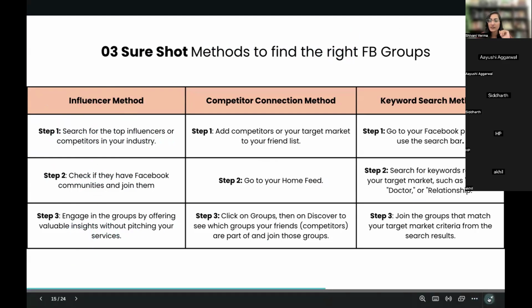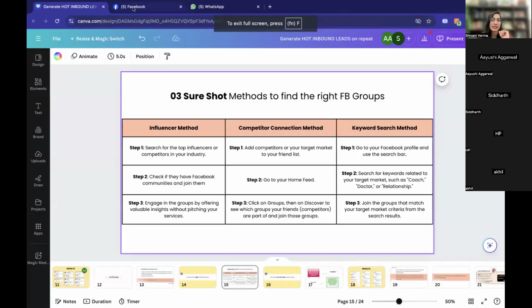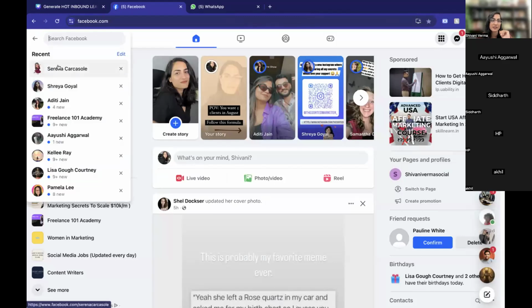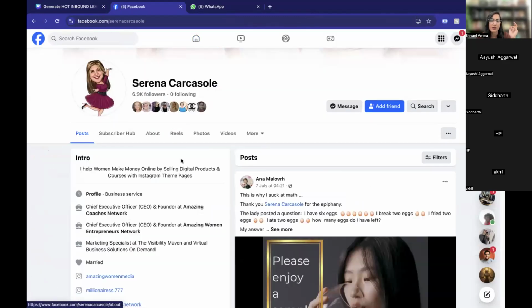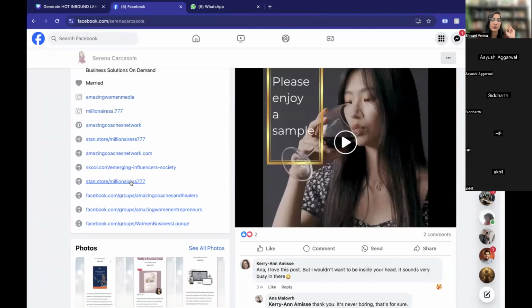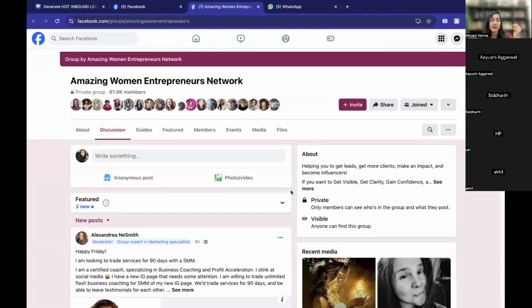So let me share my screen and show you how exactly that looks. What you have to do is search for your competitor. One of my competitors is this person, let's say Serena Carcasol. I will go to her profile and go to the group she has created, right? Once I know these are her groups, maybe I can go to this group, and I think I'm already in this group. So this is the group that one of my competitors has created.